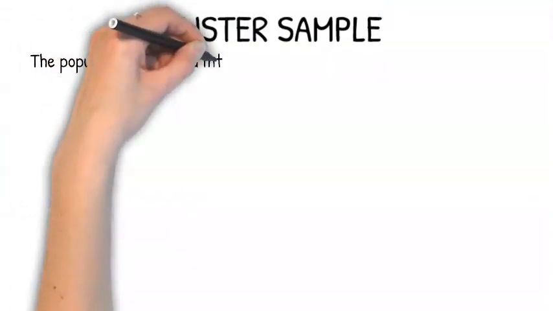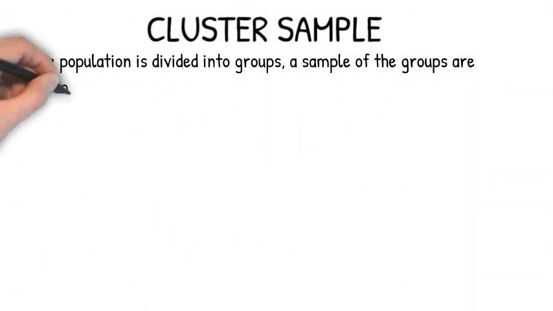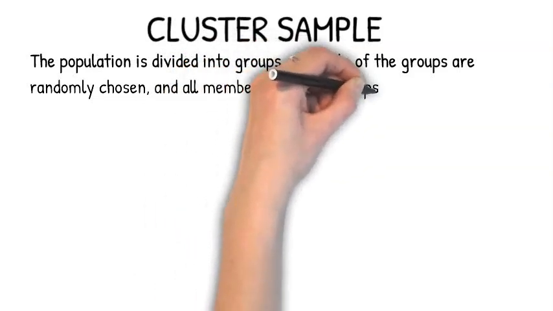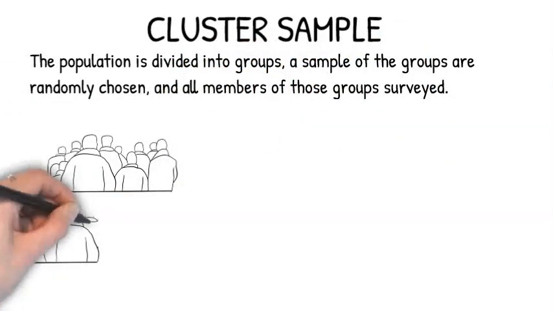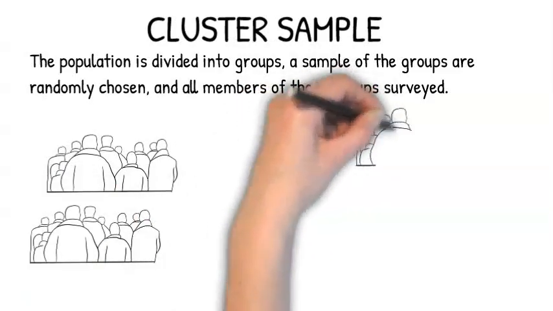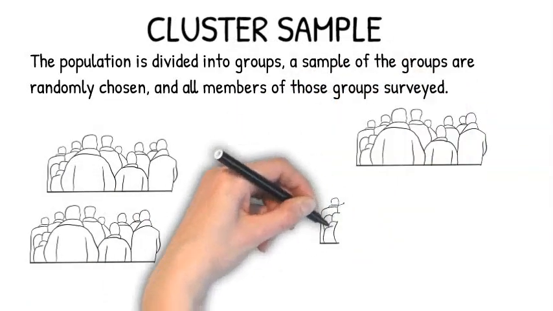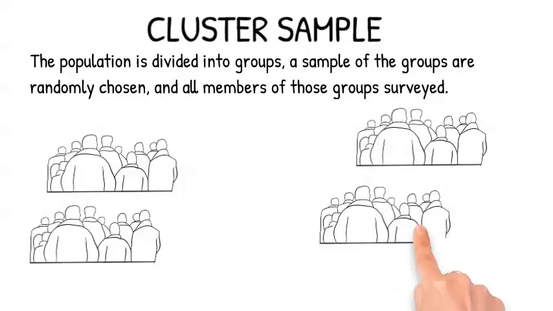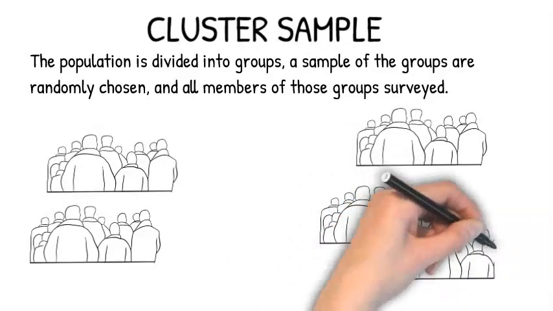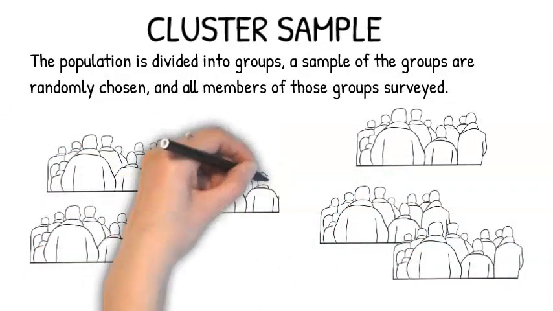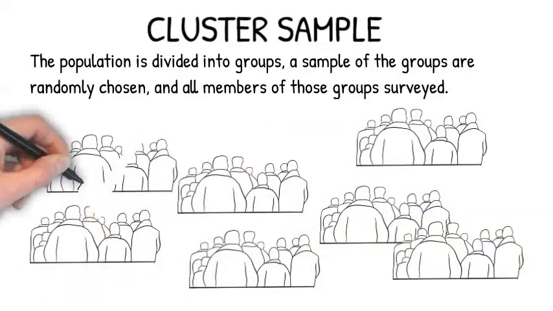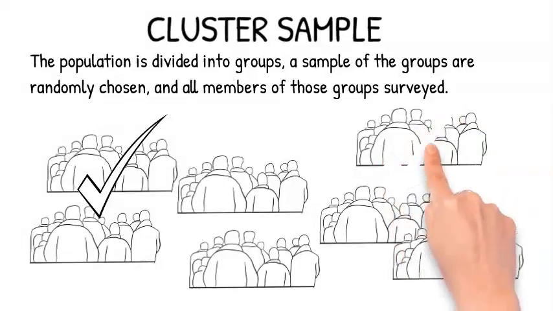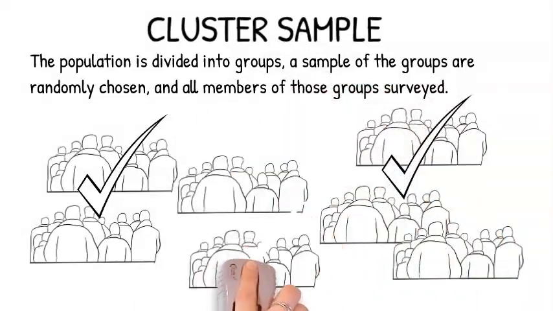So people are randomly selected from each group to make sure all of the different characteristics are represented well. A cluster sample is where the population is divided into groups, a sample of the groups are randomly chosen, and all the members of those groups are surveyed. In a cluster sample, all of our groups are very similar, if not almost exactly the same. This could be like different neighborhoods in the same area of town, or several classes in the same grade level at a school. We randomly choose several of the groups since the groups are fairly similar, and we survey everyone in the groups we've randomly chosen.